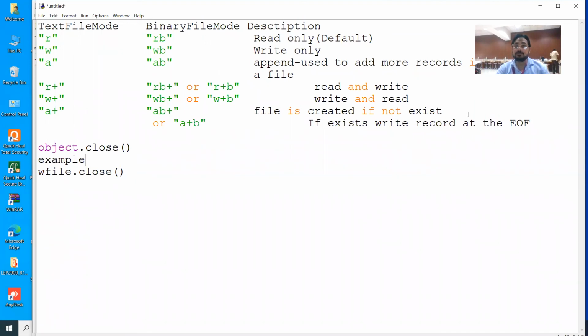Noted everything? Noted. Just a minute. I hope all the points which I have discussed just now are clear to you, because in the next class most probably I will start the programming part. So till now you have understood why to open a file, why to close a file, and what the different modes are. When you read, please pay attention. Now don't forget what I am telling you last time.